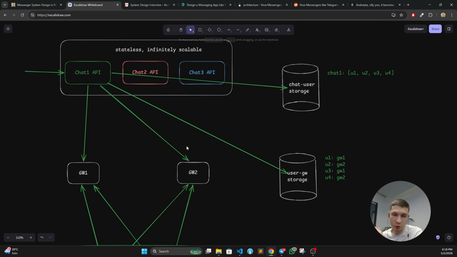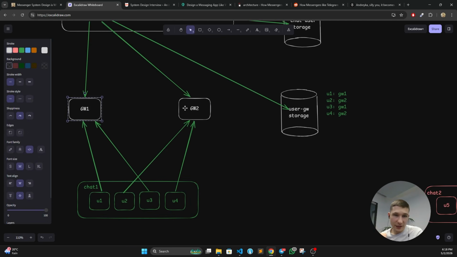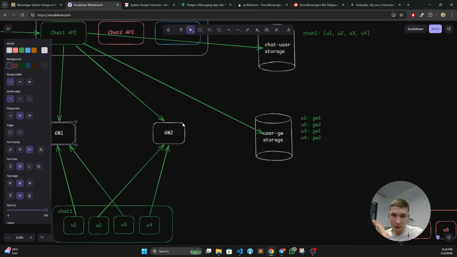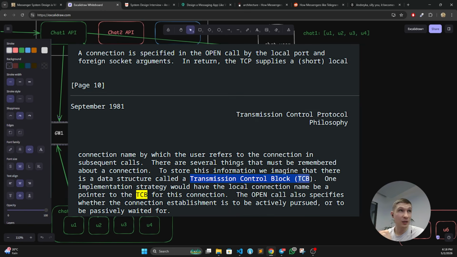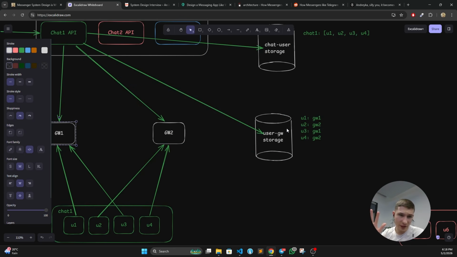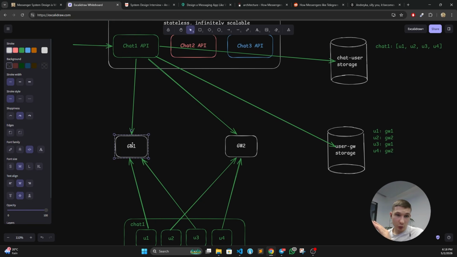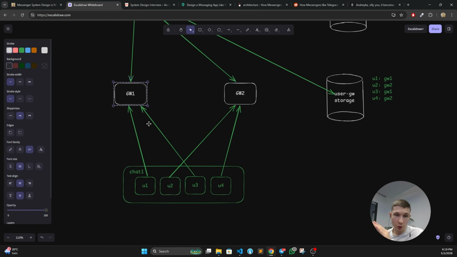At the same time, it's going to be a broadcast in a way. Then these gateway nodes, for sure in memory, have some sort of mapping of which users are in which chats, pretty much similar to this one, but local to the gateway node. And the same for which user has which socket connection handle, which is the underlying operating system level TCB, which is TCP block, I guess, which is a 5-tuple: source IP, source port, destination IP, destination port. So this information is purely in the memory of the gateway node. And now, since gateway node 1 received the update about this message, it's going to propagate this update to user 1 and user 3. As simple as that.